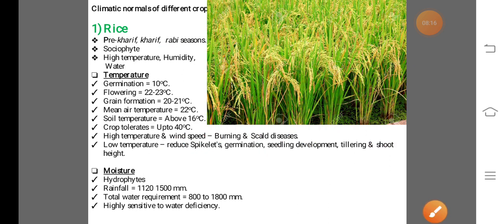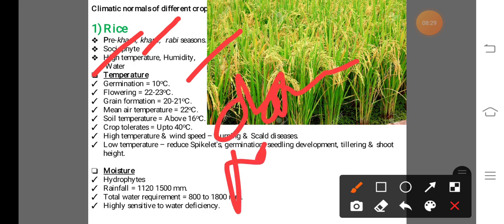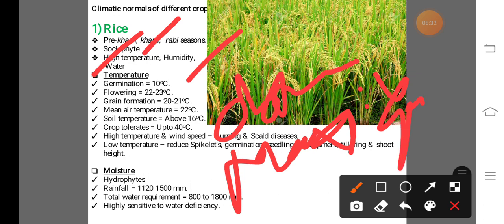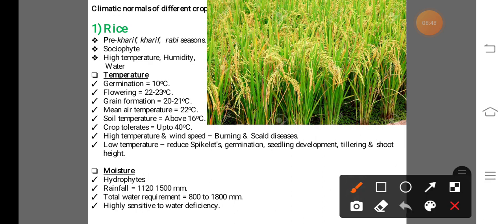This rice crop requires a high amount of temperature, high humidity, and also a high amount of water to obtain maximum yield, or to grow this rice crop. High temperature, high humidity, and high water are necessary. So this is about the rice crop in general.